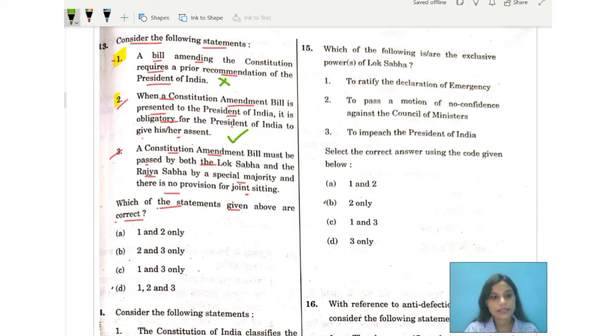Let us reconsider the statement number three. This is also correct, because any kind of constitutional amendment bill needs to be passed by both the houses separately by a special majority, and no joint sitting is allowed regarding the constitutional amendment bill. So obviously they have mentioned no provision for joint sitting, so this is correct. So we are considering number 2 and number 3 to be correct. So obviously we are going with option number B.